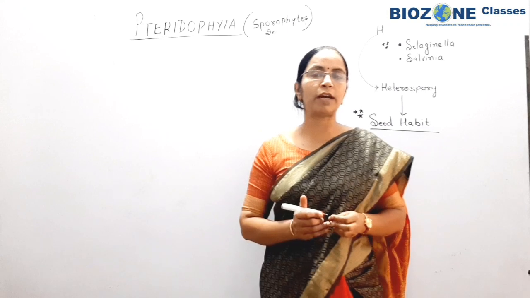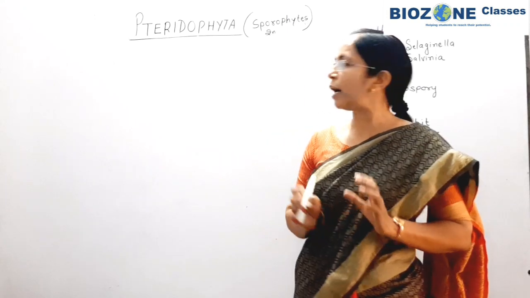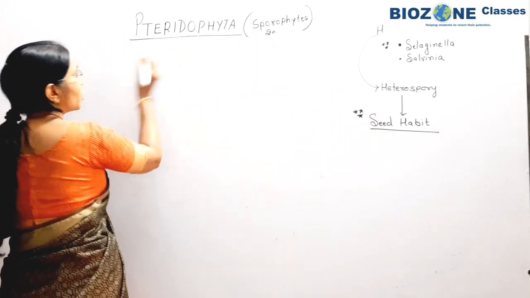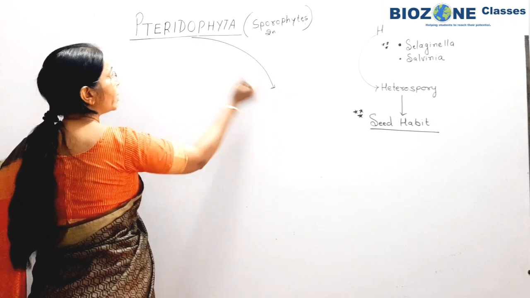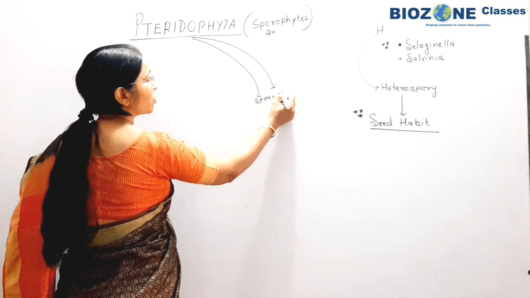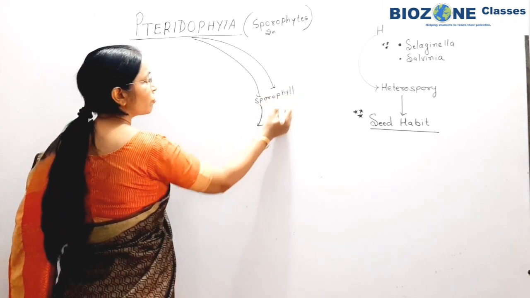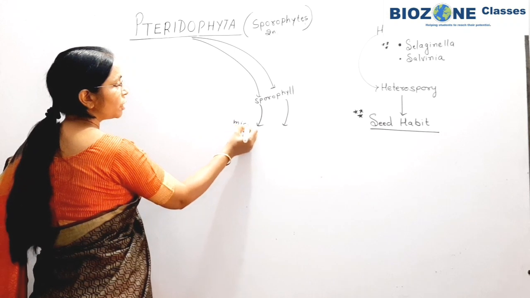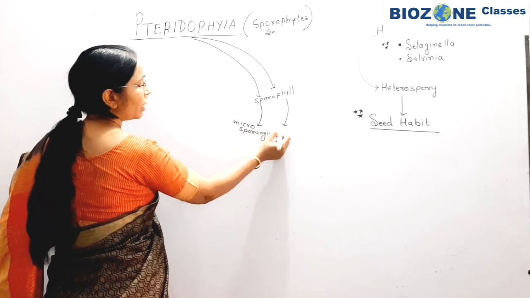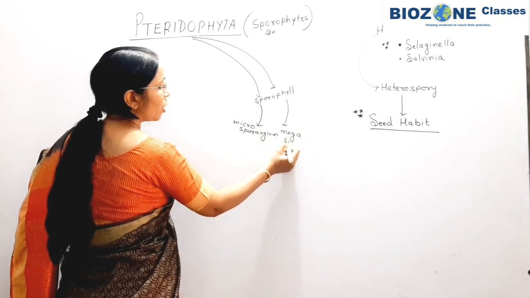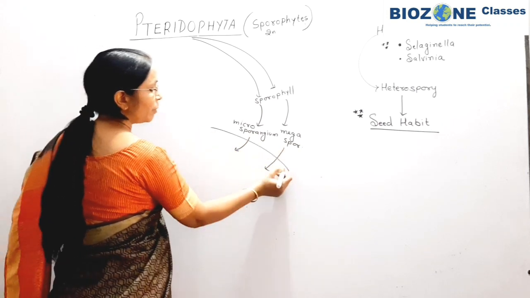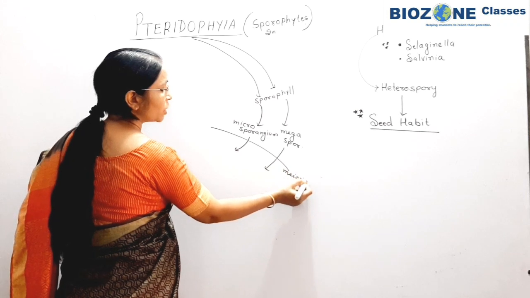The entire pteridophytes are divided into 4 classes. And now the life cycle of pteridophyta, in short, if you are studying it: the main plant body of pteridophyta is the sporophyte. This sporophyte produces a sporophyll, either micro or megasporophyll. These sporophylls show the development of sporangium, that is, the microsporophyll shows microsporangium and the megasporophyll shows megasporangium. Clear? Now inside these sporangia, the microspore mother cell and megaspore mother cell undergo meiosis.